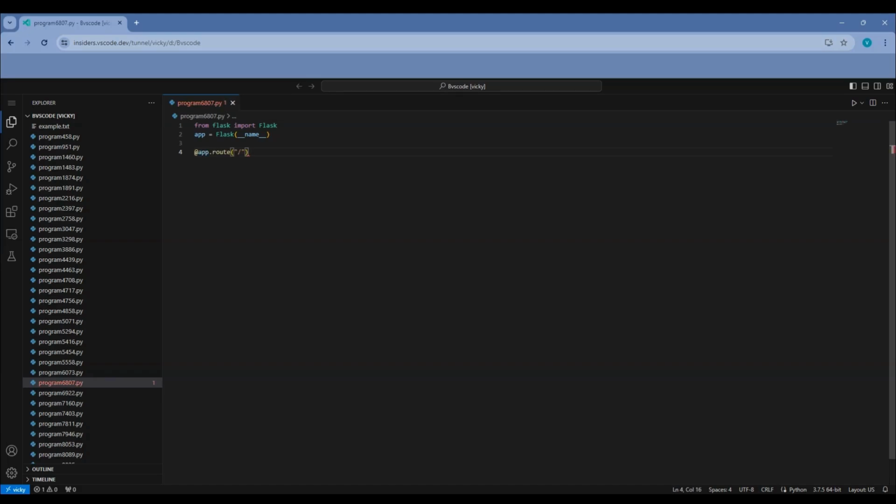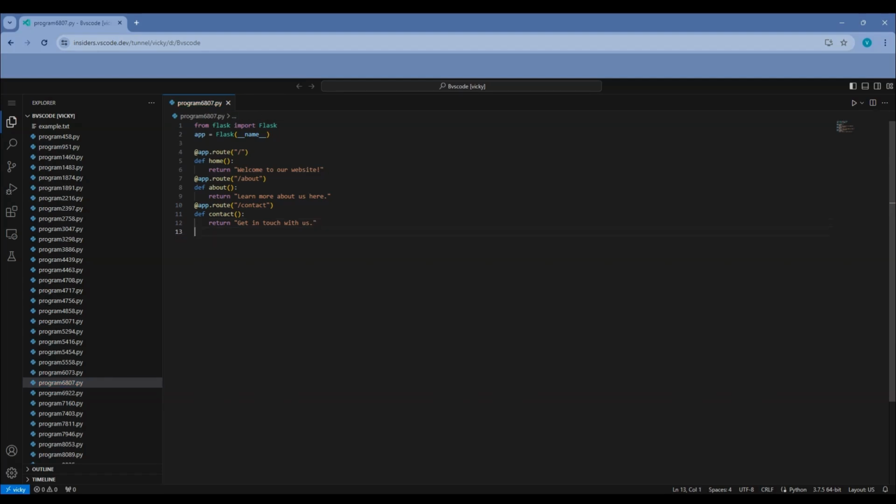Next, we define 3 routes using the app.route decorator. Each route corresponds to a specific URL path, /, /about, and /contact, and is associated with a view function that defines the response to be returned when the route is accessed. These view functions are the heart of the web application, handling incoming requests and generating the appropriate responses. For instance, when a user navigates to the root path / the home function is executed, returning a welcoming message. Similarly, accessing the /about path triggers the about function to provide information about the website, while /contact directs users to the contact function, facilitating communication with the website.